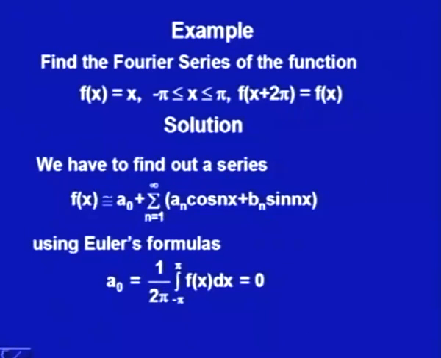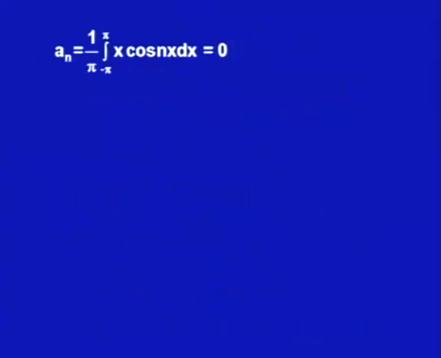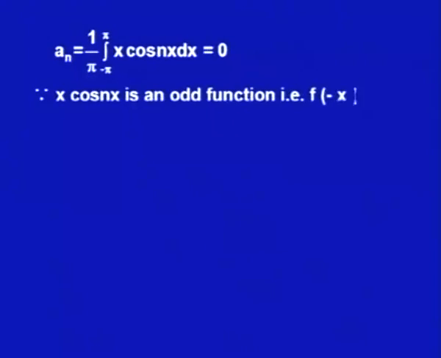So, a naught is 1 upon 2 pi integral from minus pi to plus pi of f x dx. Since my function f x is x from minus pi to plus pi, we find that f of minus x is minus of f of x. So, we are getting it as 0, it is an odd function. Moreover, a n is 1 upon pi integral from minus pi to plus pi of x cos n x dx, and this is also 0, since x cos n x is an odd function, that is f of minus x is minus of f of x.